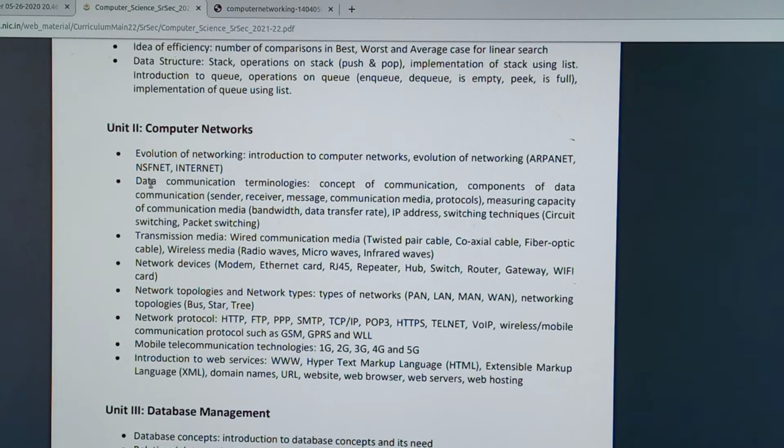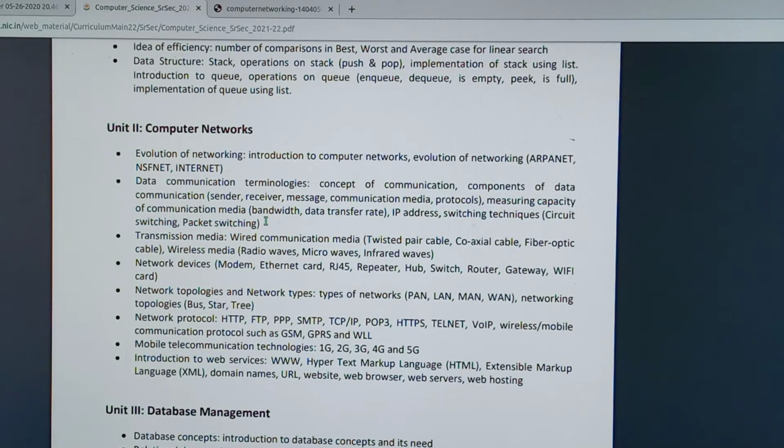The next one, data communication technologies: the concept of communication, the components of data communication, what we mean by sender, receiver, message, communication media, protocol, etc. Then we need to study bandwidth, data rate, IP address, and switching techniques. Switching techniques are important. There are mainly circuit switching and packet switching. One more is message switching. You need to study that also.